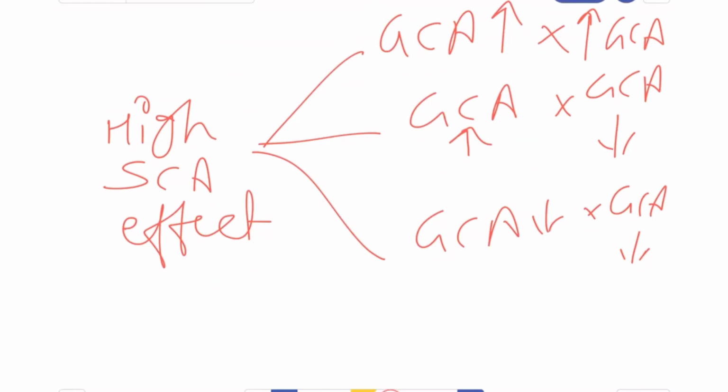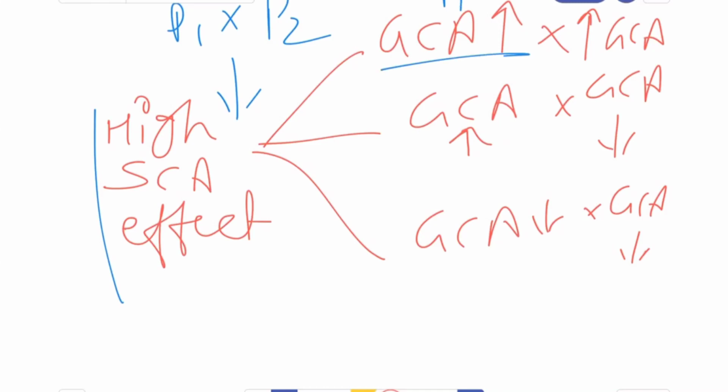Now if there is some cross combination showing a high SCA effect, there are three possibilities. Suppose one parent shows a high GCA effect and the other also has a high GCA effect, so they govern the additive type of gene action, and as a result they give the high SCA effect.